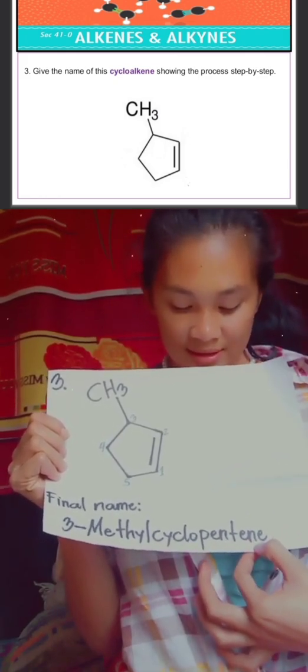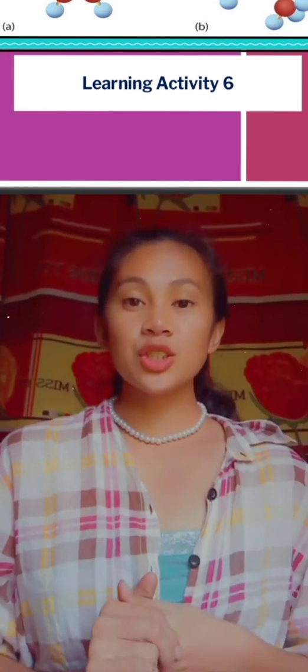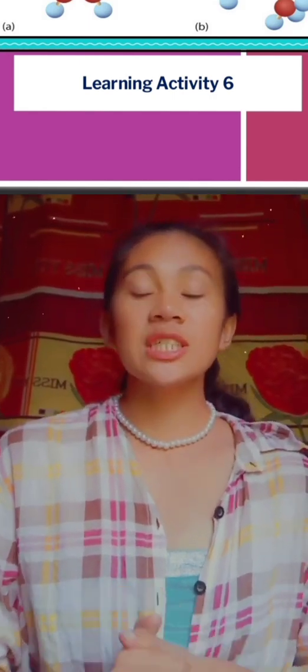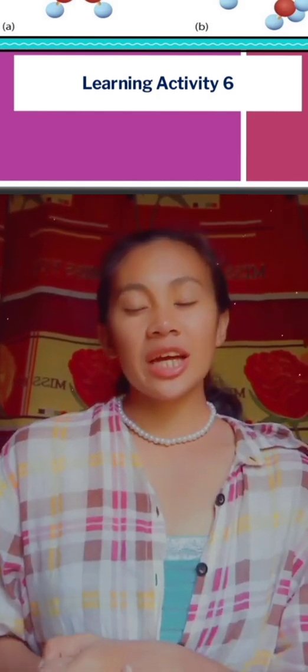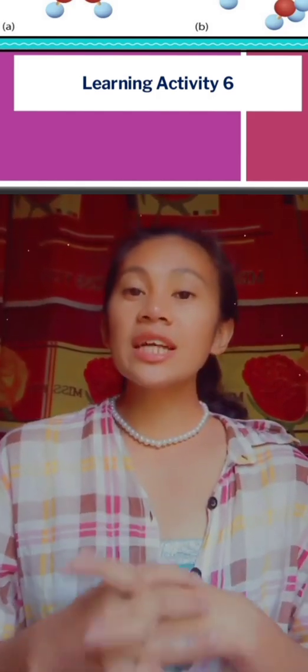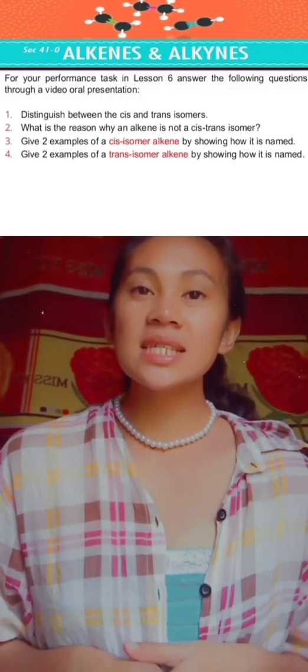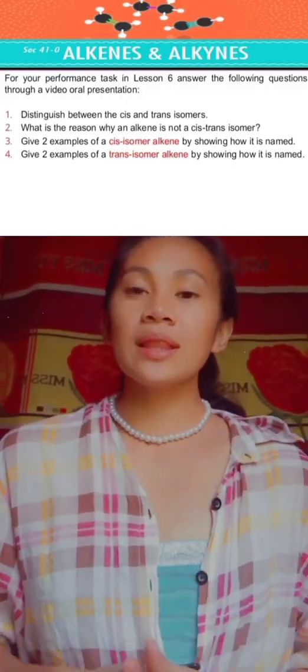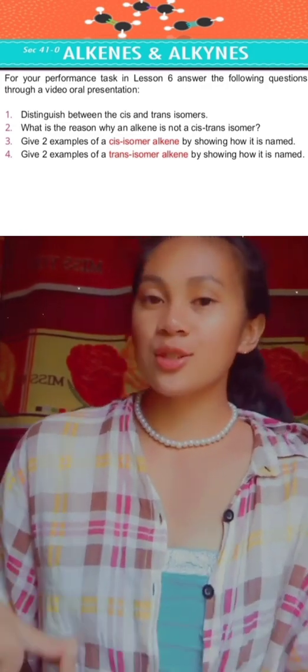cyclopentene. Okay, let's move on to the next activity, which is learning activity 6, because we're done with learning activity 5. So, in learning activity 6, there are 4 questions. The first question, number 1, is to distinguish between the cis and trans isomers.